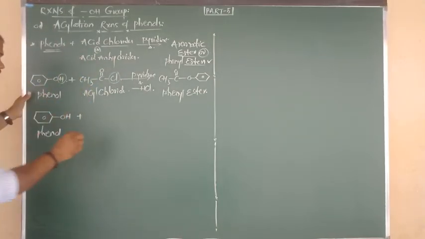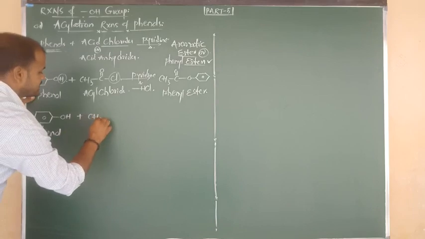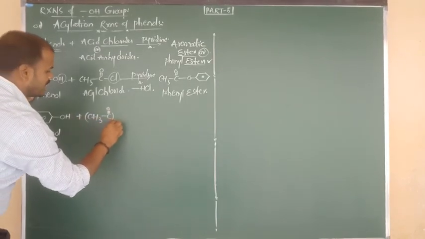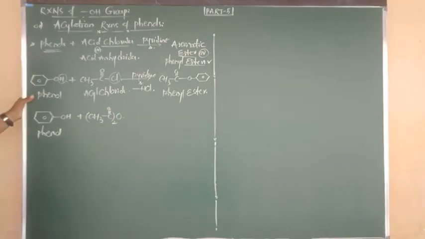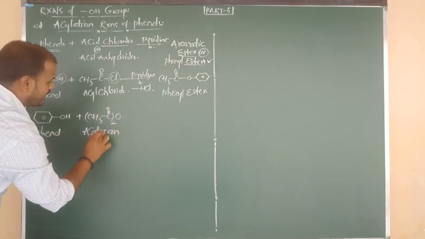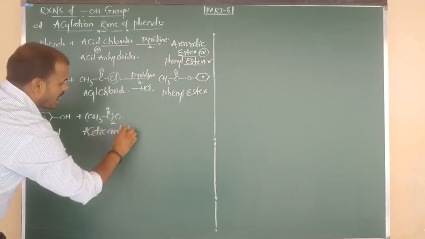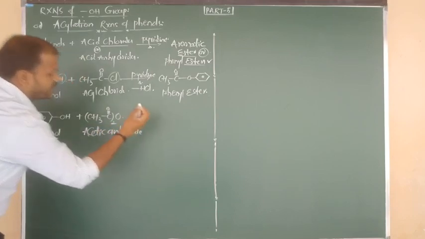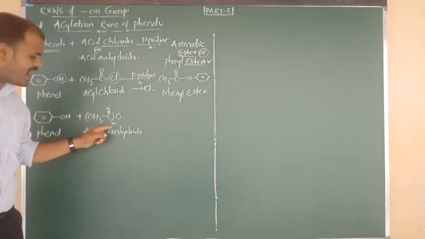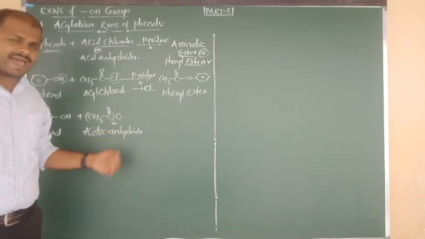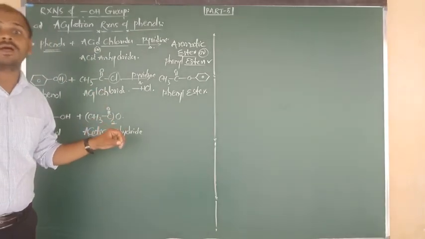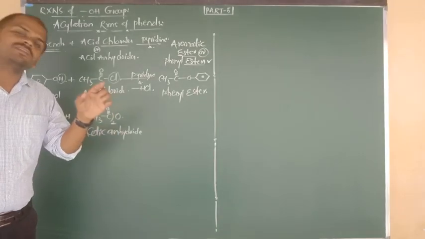Acetic anhydride: CH3 bond, C double bond O, taken twice, O. This is your formula. You must remember it 100 percent, beta. CH3, C double bond O, taken twice, O. This is known as acetic anhydride, because it is obtained from acetic acid after the loss of a water molecule.